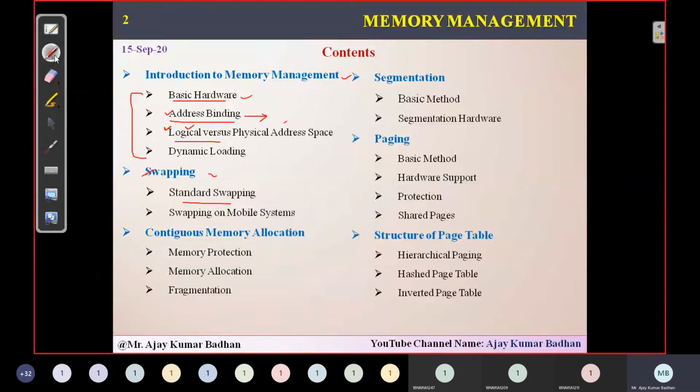Then we have the two most important topics here, paging and structure of the page table. This page table we are going to use in our paging concepts. Basically we have three page tables here: hierarchical paging, hash page table, and inverted page table. These page tables we'll be using in the concept called paging. So that we will discuss. What do you mean by paging? It is like a textbook you might be following. You will have an index, and every index entry consists of a topic name and a page, isn't it? That is what is called paging here.